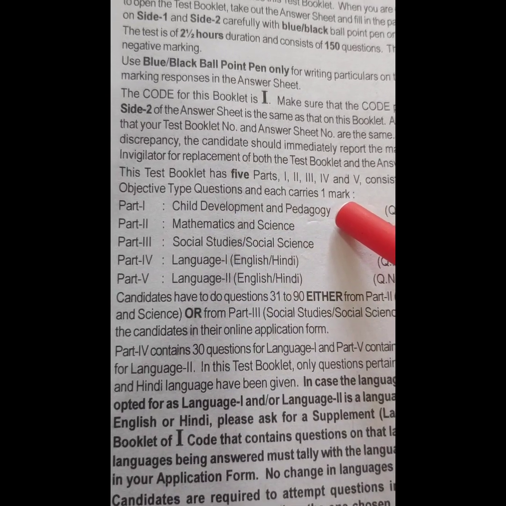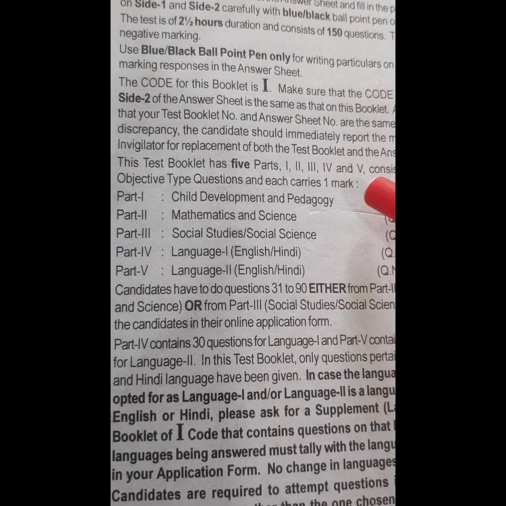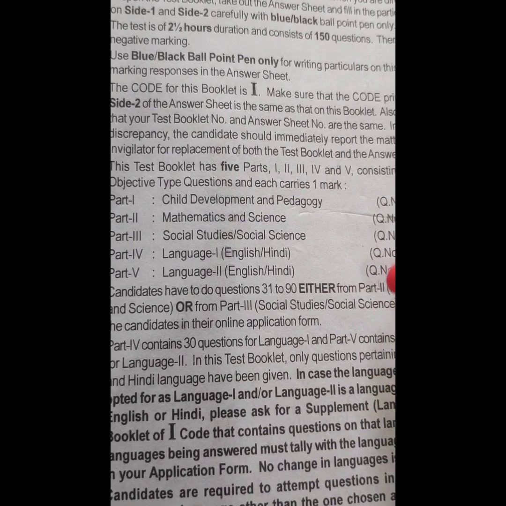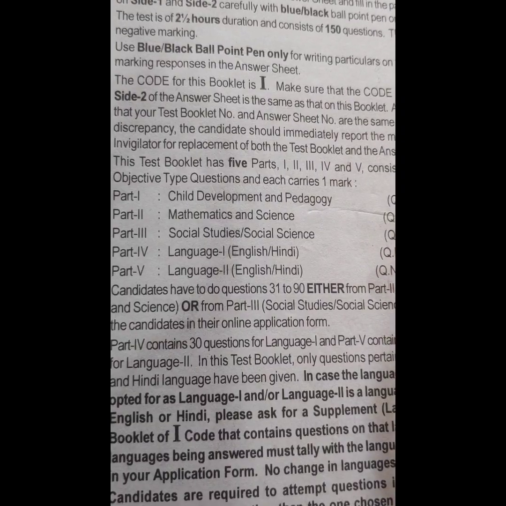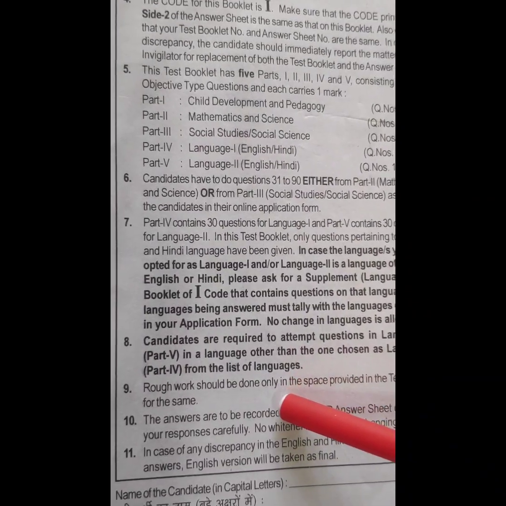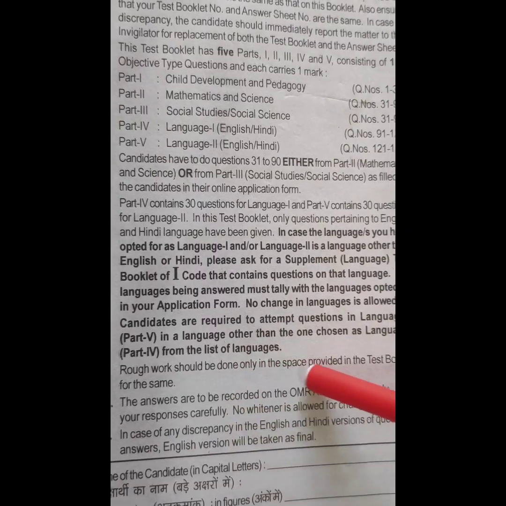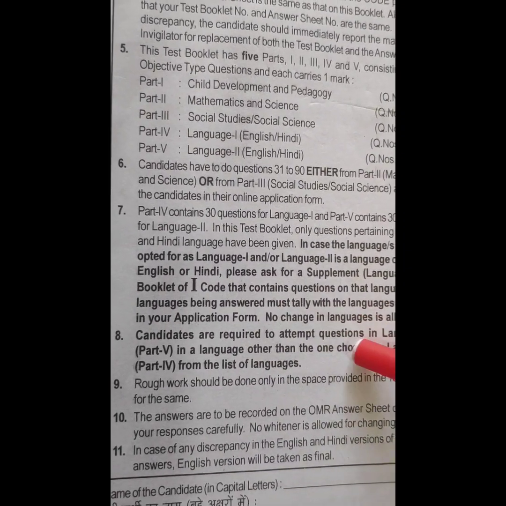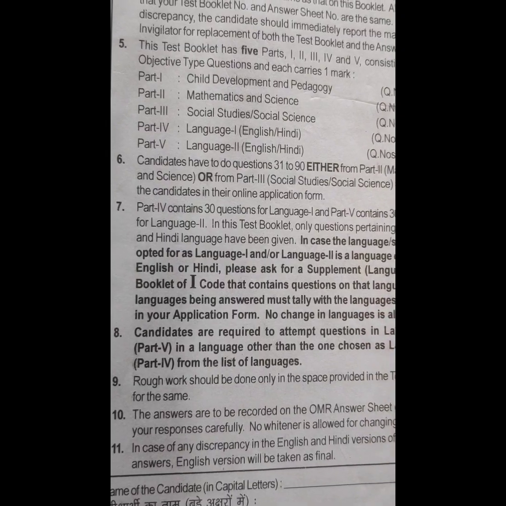As I said, for child development and pedagogy, Erikson's theories, Piaget's, and Vygotsky's are the main focus. Basically, you need to focus on developmental and learning theories. The instructions also say rough work should be done only in the space provided in the test booklet. You have to do the rough work in this booklet.